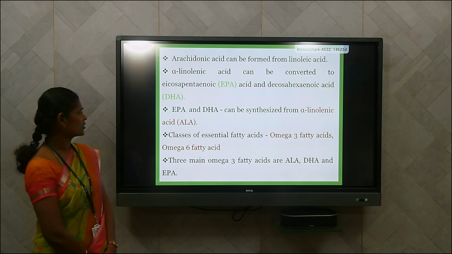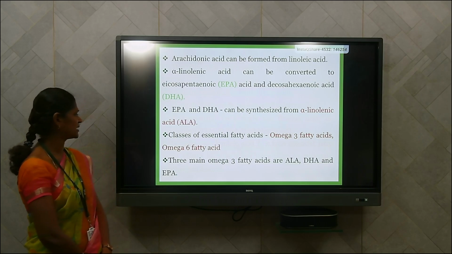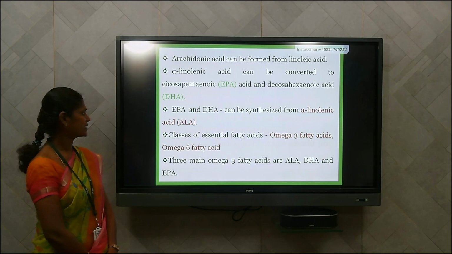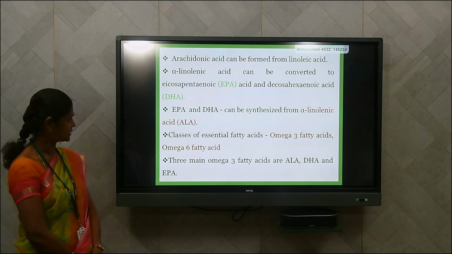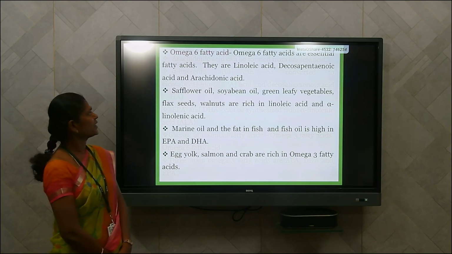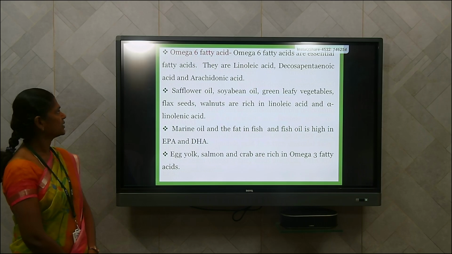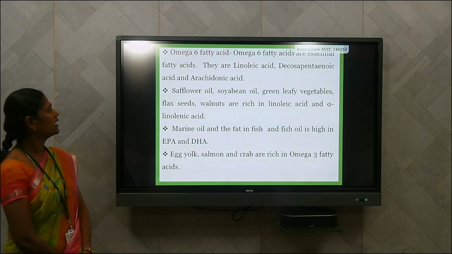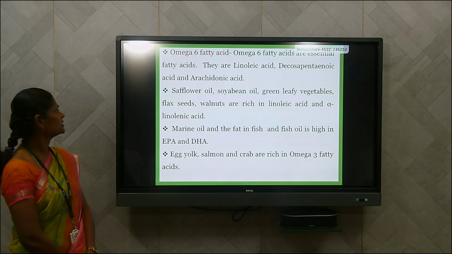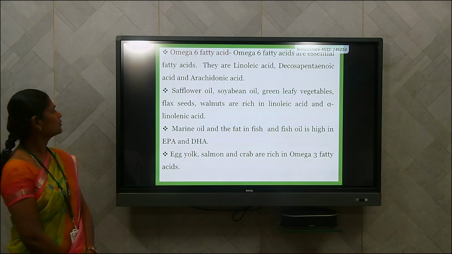Some classes of essential fatty acids are omega-3 fatty acids and omega-6 fatty acids. The three main omega-3 fatty acids are alpha-linolenic acid, docosahexaenoic acid and eicosapentaenoic acid. Omega-6 fatty acids are also essential fatty acids, and they are linoleic acid, docosapentaenoic acid and arachidonic acid, and these are found in the safflower oil, soybean oil, green leafy vegetables, flax seeds, walnuts.